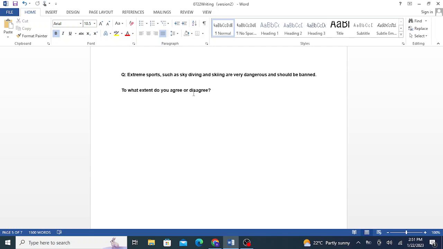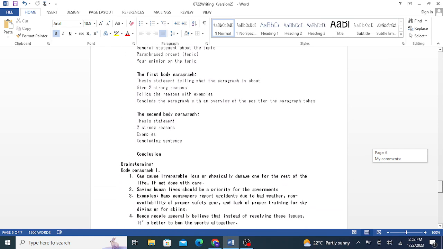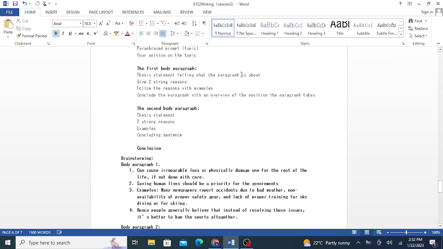But when I am writing the first paragraph, I would give the examiner an idea that I do understand the position taken by the people who want to ban the sports altogether. So, for example, there's a group of people who want to ban extreme sports such as skydiving and skiing. So, you need to demonstrate your understanding that yes, I do understand what their point of view is, and you need to show it in this paragraph. For example, and this is the structure that we need to follow: thesis statement telling what the paragraph is about. I'll come up with this later.